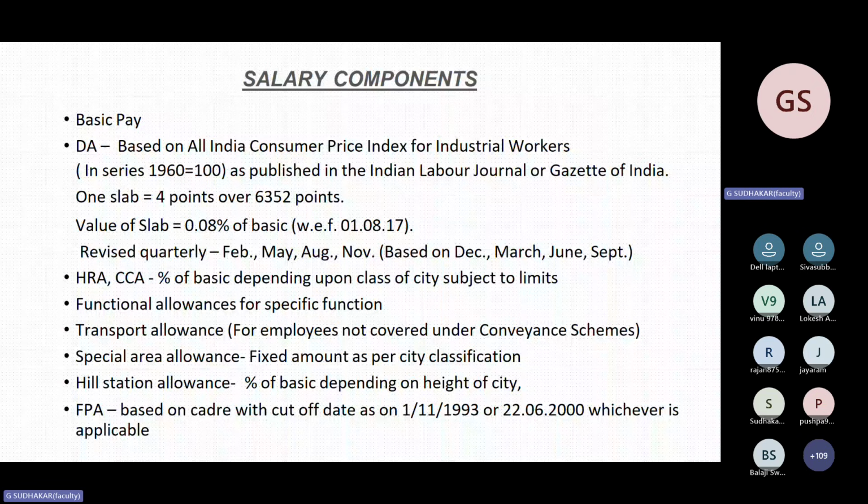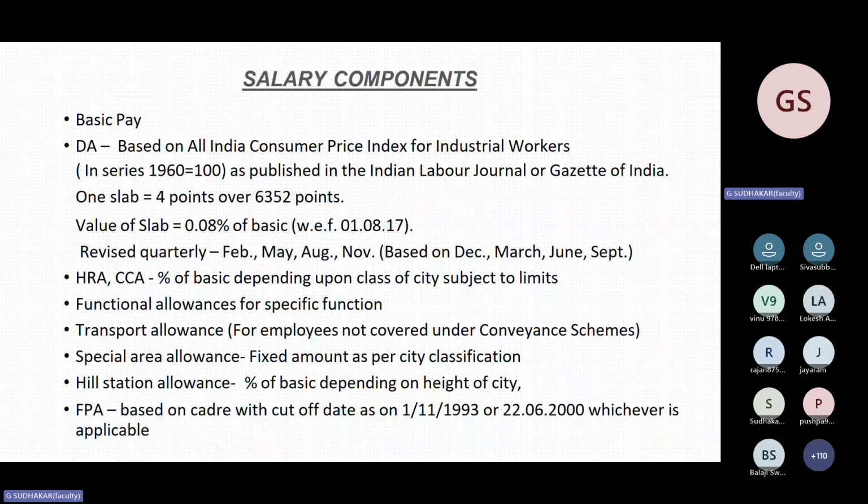So questions on, they may ask, effective from the month of February, May, August, November. That is one question. Another question is based on the CPI index of, it will be revised in December, March, June, September. So two questions are there. Don't confuse this. And one more question is the DA's percentage is 0.08%.